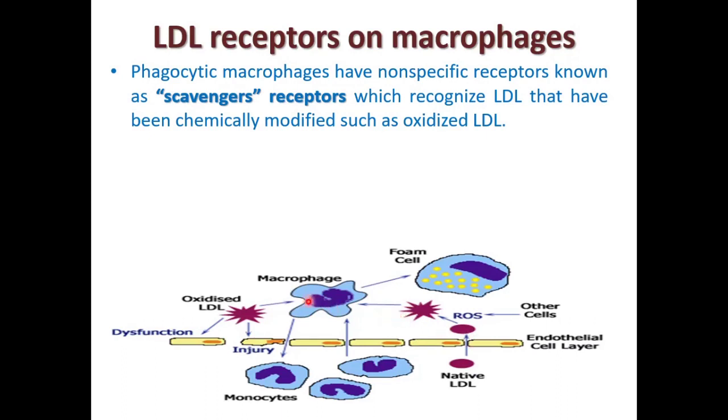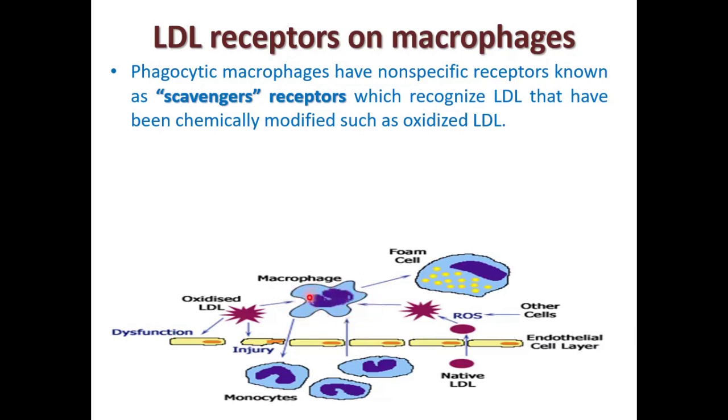Such modified LDL are taken up by the macrophages. In contrast to the LDL receptor, the scavenger receptors are unregulated, which allows the cell to take up oxidized LDL. After a long time, it results in elevated intracellular LDL cholesterol in these macrophages.